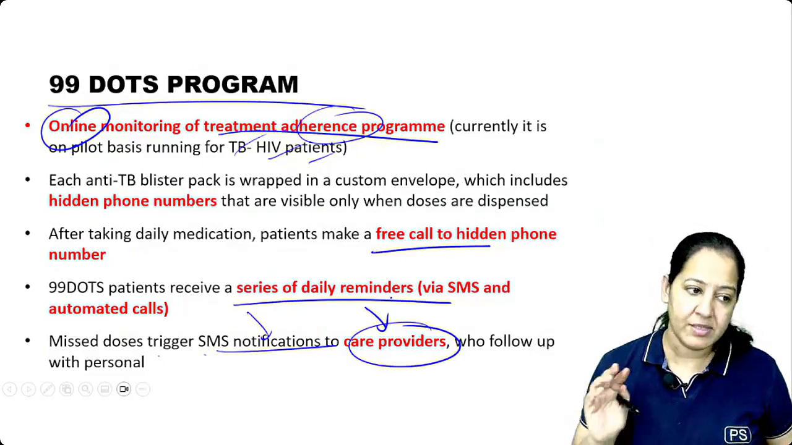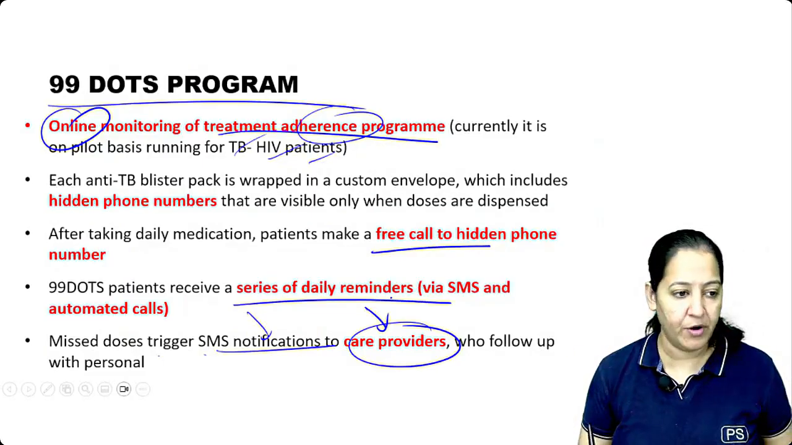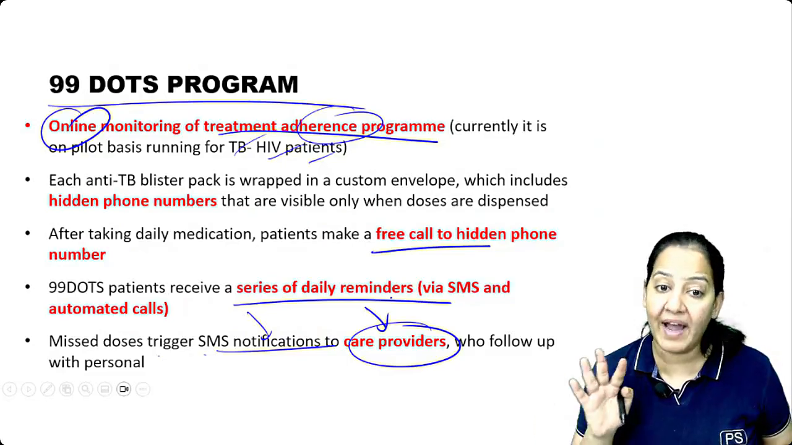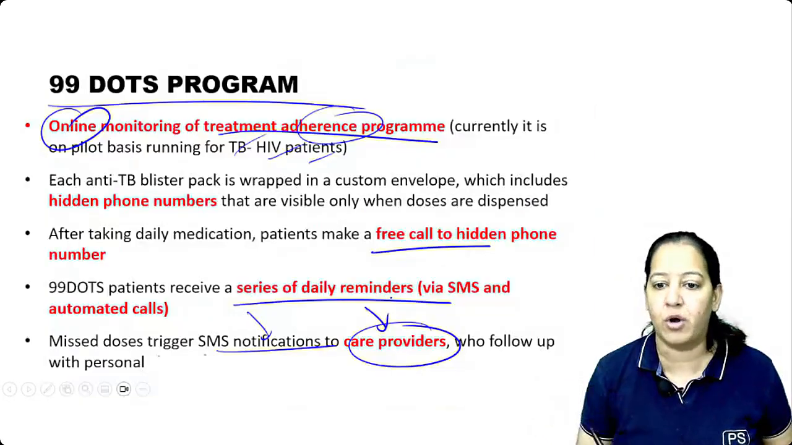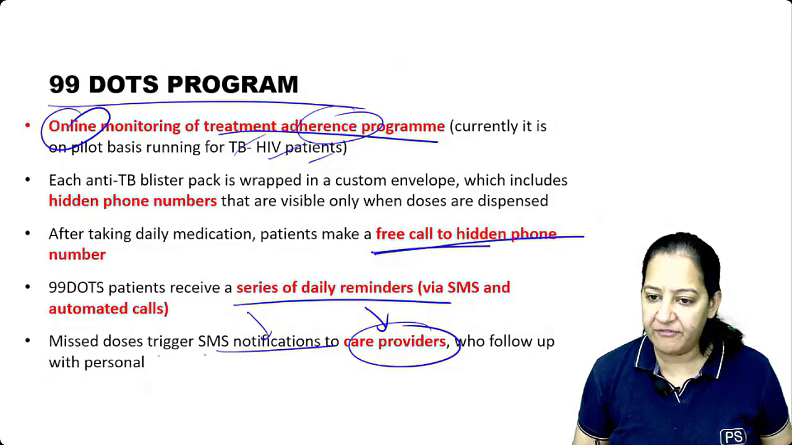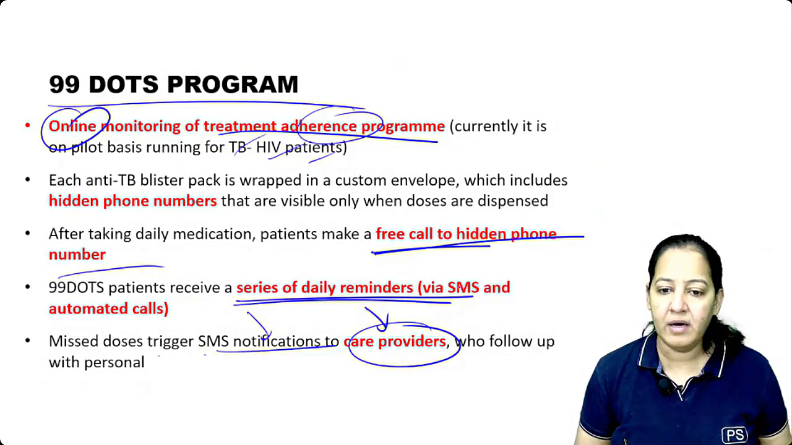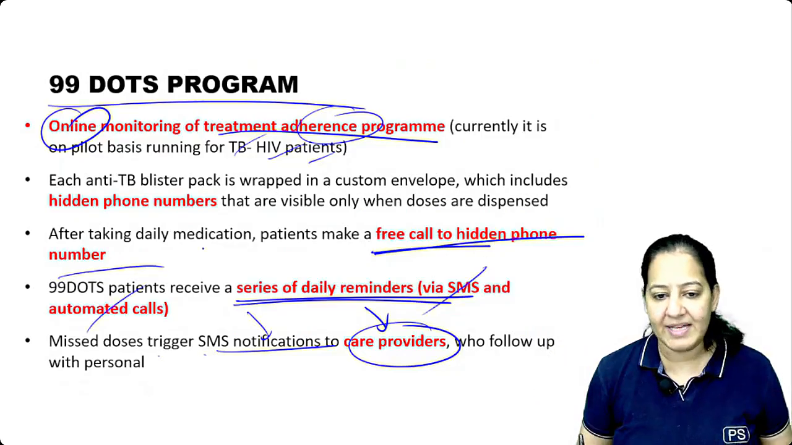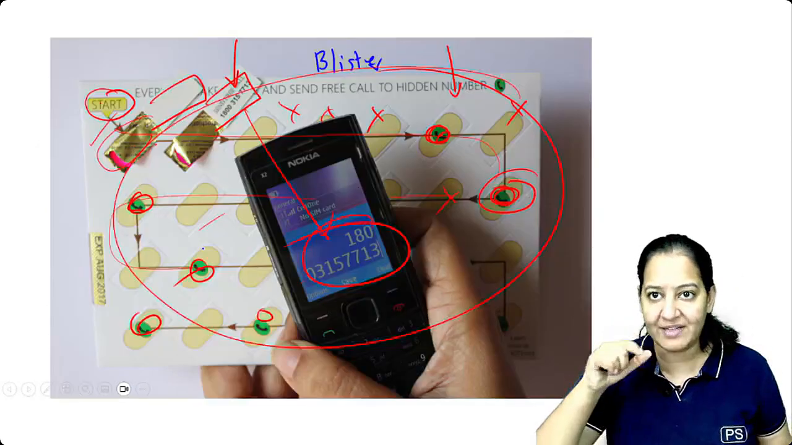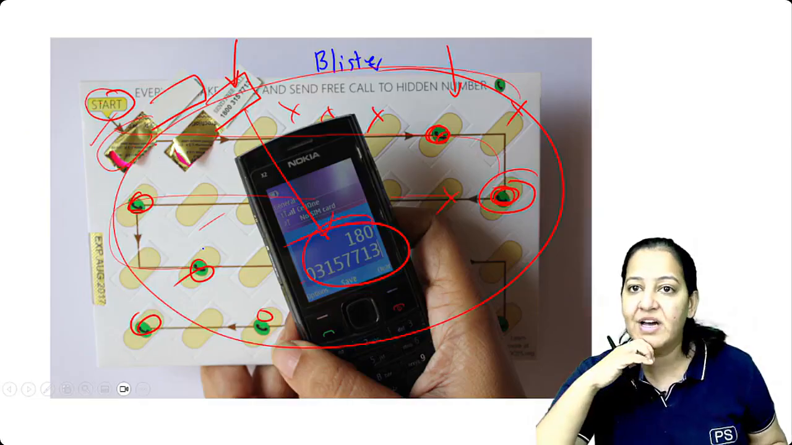Got my point? So this is the 99 dots program. How many of you got it? It is an online monitoring of the adherence of the program, right, through fixed missed call, a free call to the hidden phone number, right. A series of missed calls are there, and SMS and automated calls will come on that number if someone is missing that. So this is 99 dots.